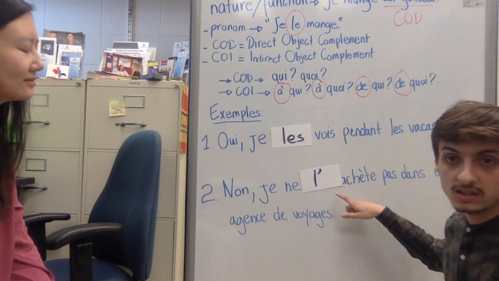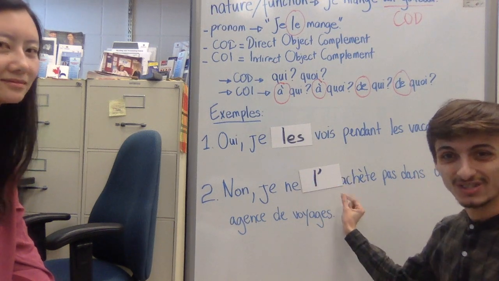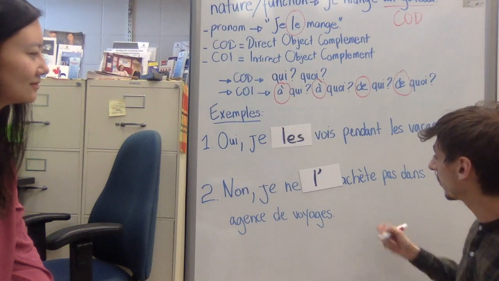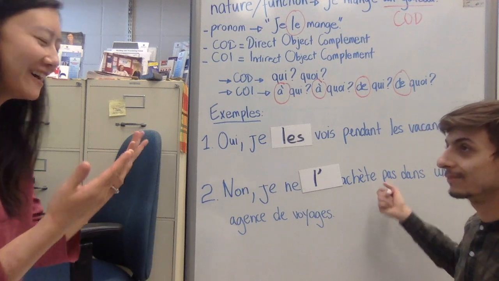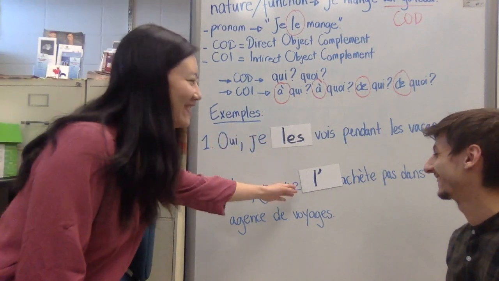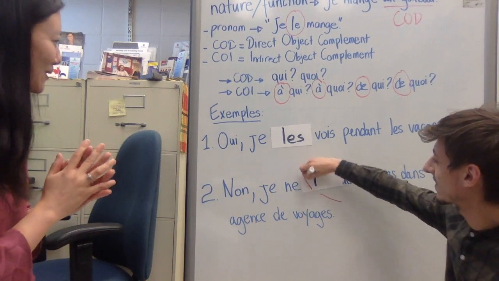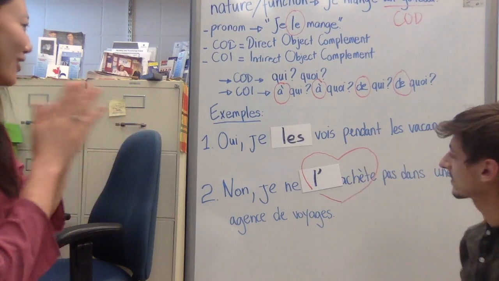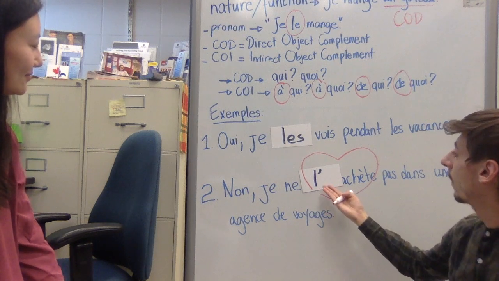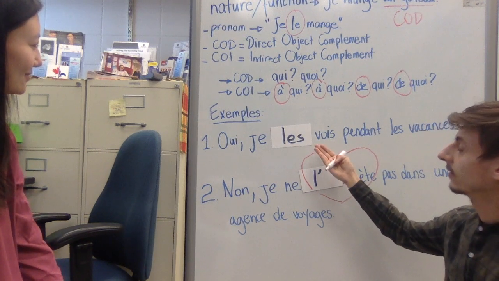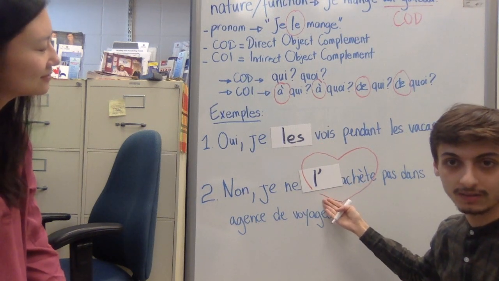When you're facing a negative sentence, the pronoun will have to stick together with the verb. So for me, I explain to my students that the pronoun and the verb, they're a magical couple. They're in love so much that they don't want to be separated. So they are always together. Now, why do I have les in the first sentence, but l'apostrophe in the second sentence?